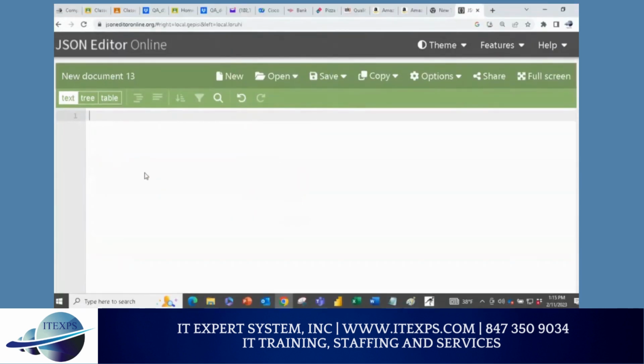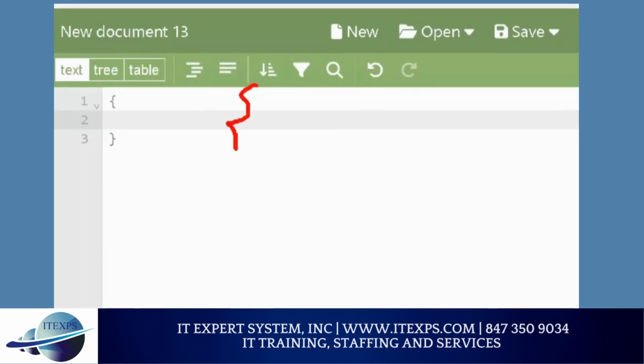This is a very smart editor, so it knows JSON very well. Let's start with the curly bracket. As soon as you start, it will automatically close the curly bracket. Do you guys agree or not? Makes sense or not? Was it hard? Rule number one: start and end curly bracket.